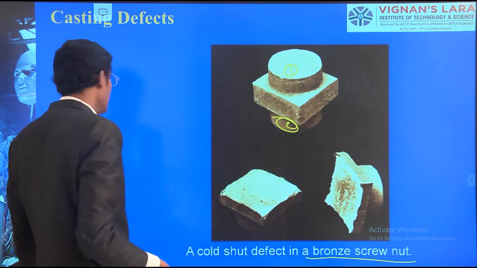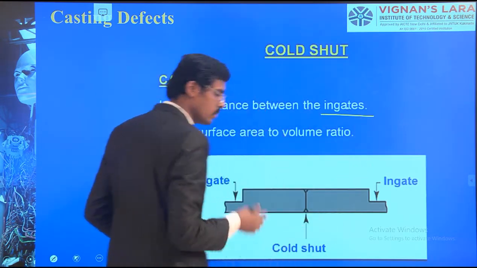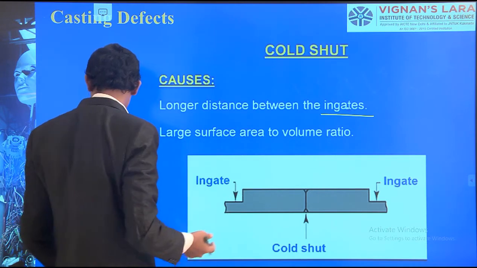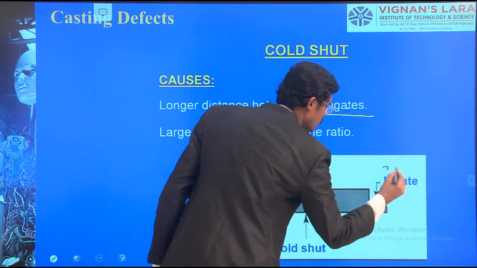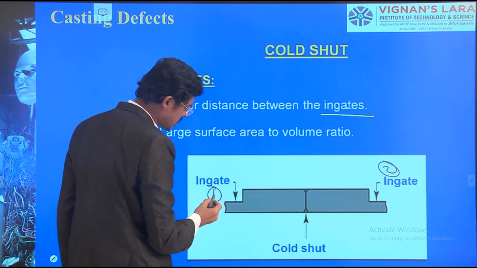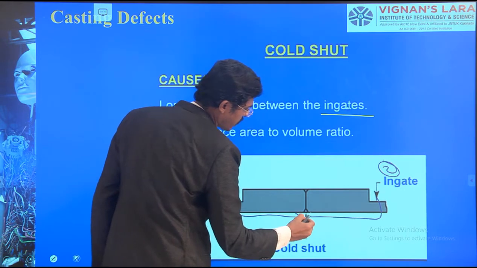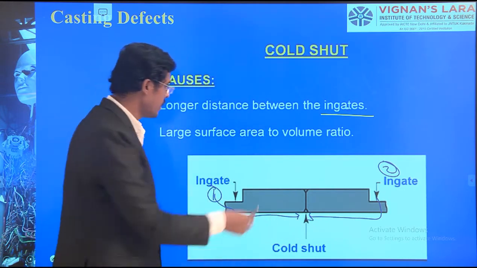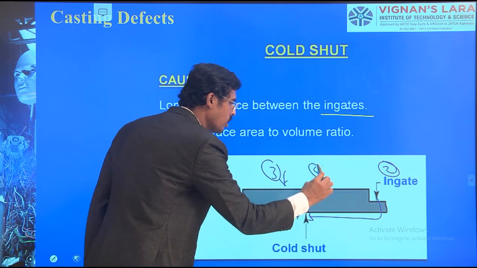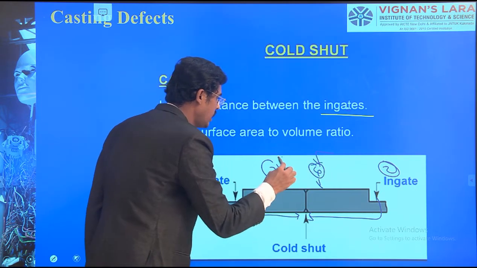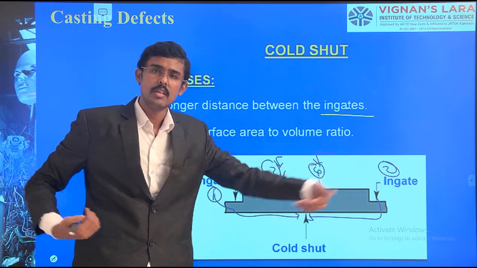See the causes: a longer distance between the ingates. There is too long a distance between the gates. This is gate 1, gate 2, a long distance. It cannot reach this point. It cannot reach this point. What can I do here? I can provide one more gate here, and you can pour here in such a way. Easily the lengthy objects can be covered.